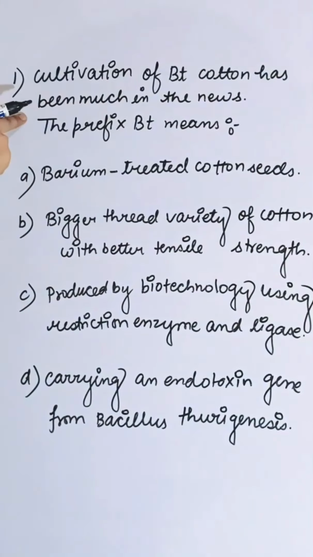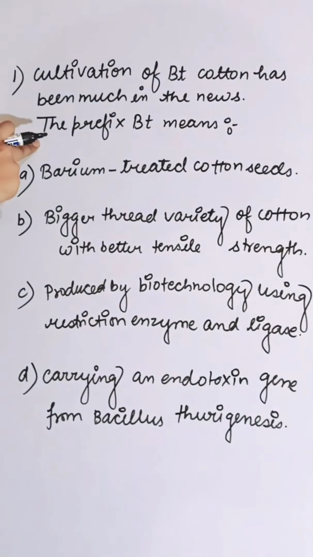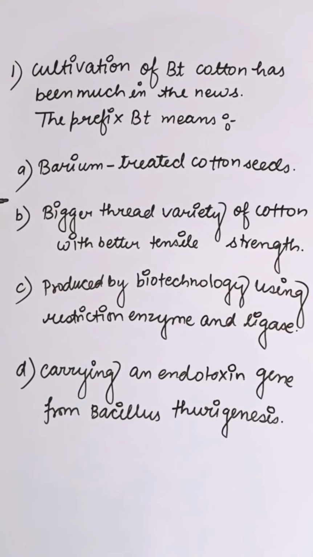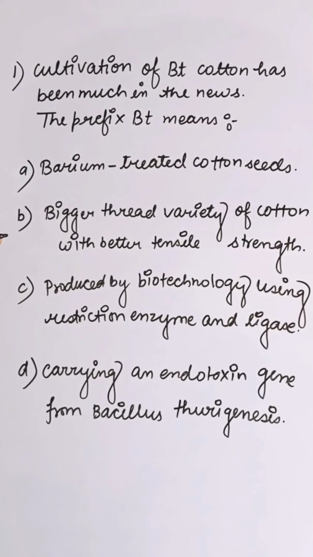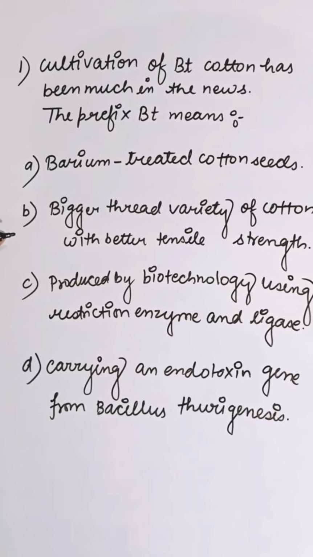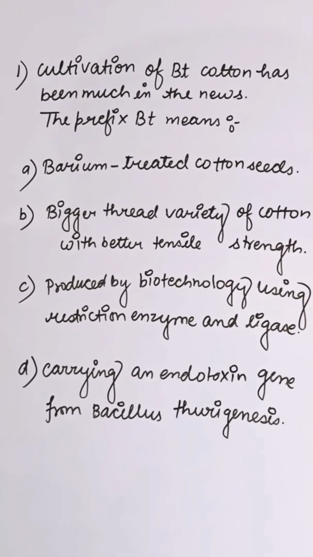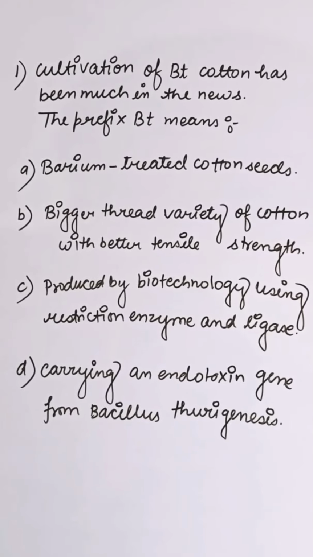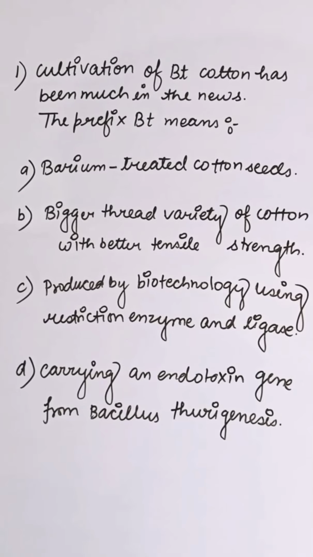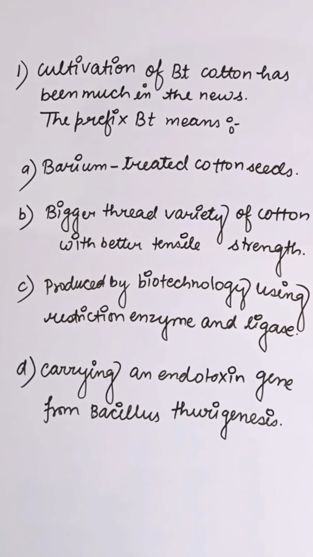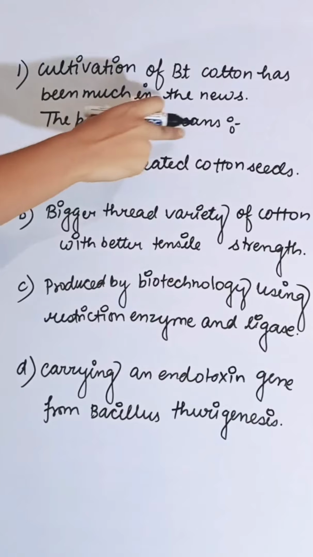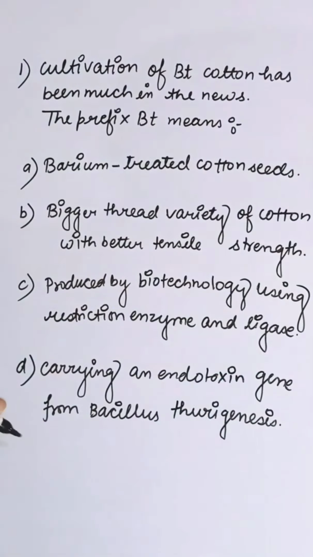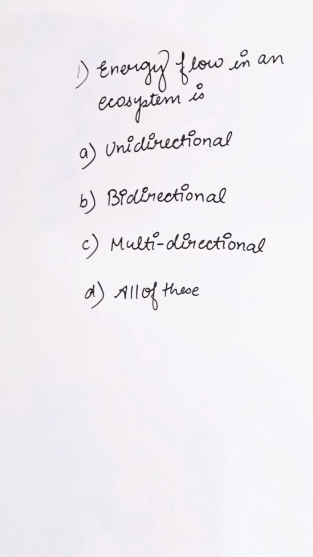Cultivation of Bt cotton has been much in the news. The prefix Bt means: first option barium treated cotton seed, second is bigger thread variety of cotton with better tensile strength, third is produced by biotechnology using restriction enzyme and ligase, fourth is carrying an endotoxin gene from Bacillus thuringiensis. Bt means Bacillus thuringiensis, which is an endotoxin gene. So correct answer is D.